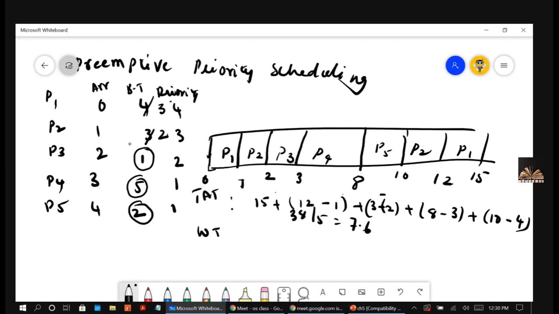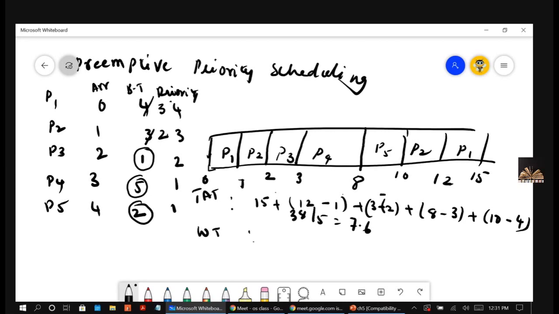Then the remaining jobs are P1 and P2 only. They were already executed for one cycle, and the remaining bursts are 3 and 2. Among P1 and P2, P2 has the higher priority, so P2 will be given, then finally P1 will be given. So this way they are going to be given to the CPU. So this is the turnaround time.